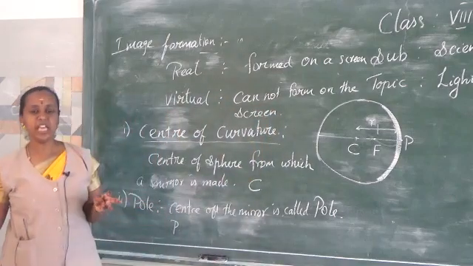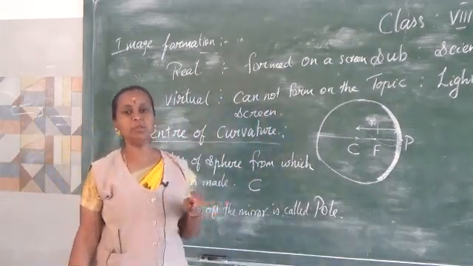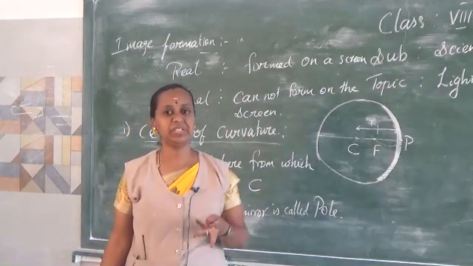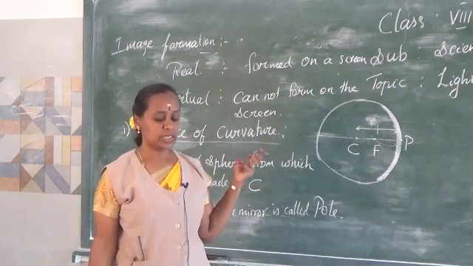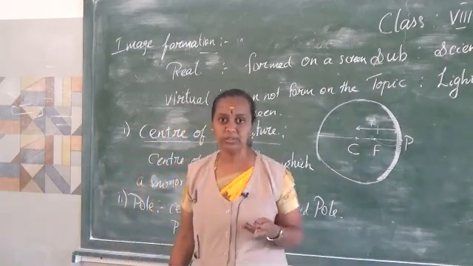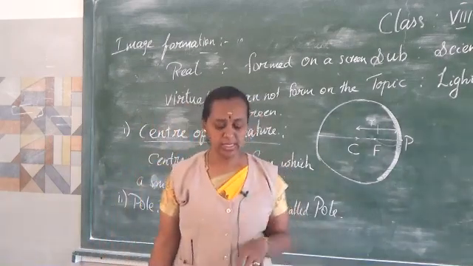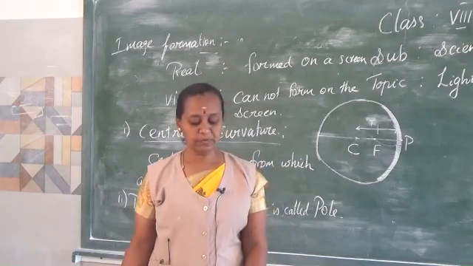So real images can be formed on the screen. They can be projected on the screen. You are able to see the images when an object is projected, whereas virtual images cannot be caught on the screen. They do not form on the screen. Virtual images cannot be formed on the screen.